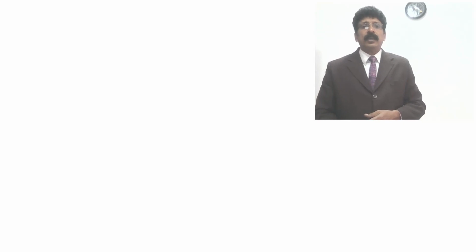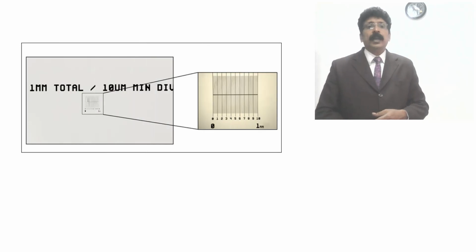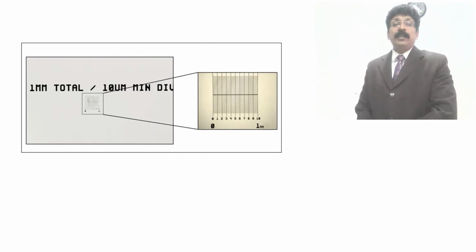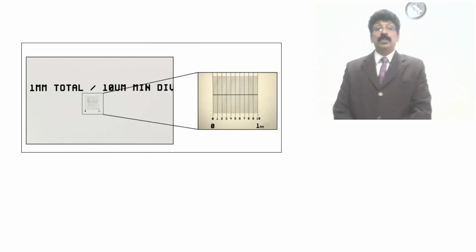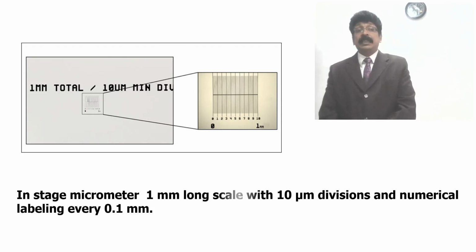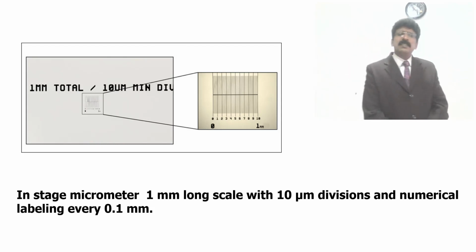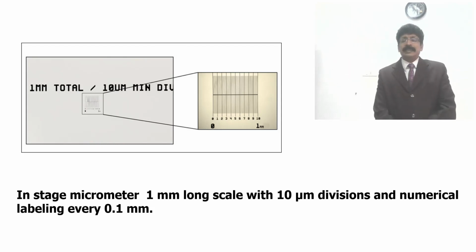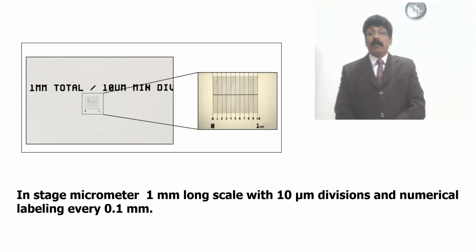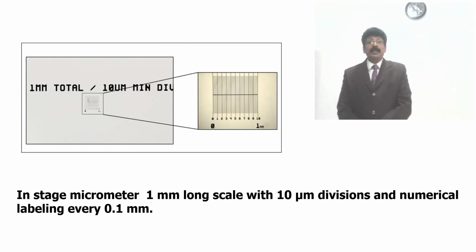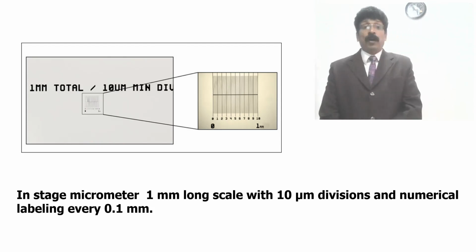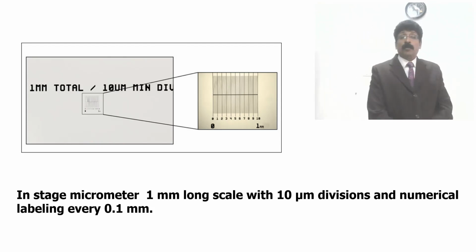So here, this is again what I have shown, this is how they have divided 1 millimeter into 100 divisions, very, very small lines that can be seen in the stage micrometer. It is a 1 millimeter long scale with 10 micrometer divisions, and it is labeled every 0.1 millimeter.